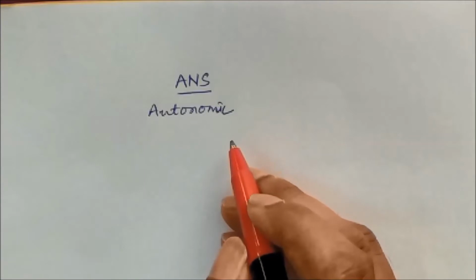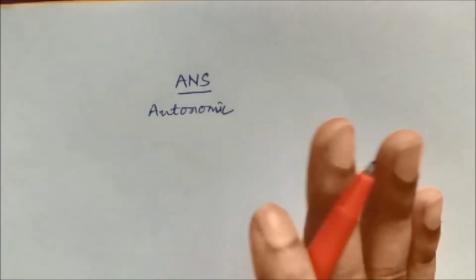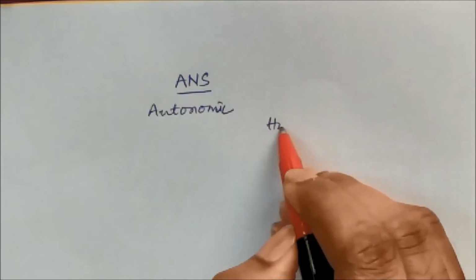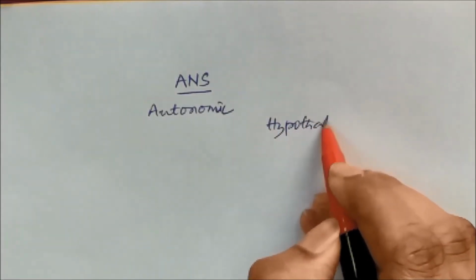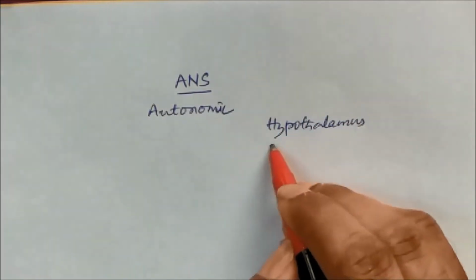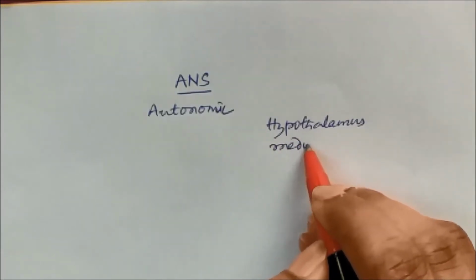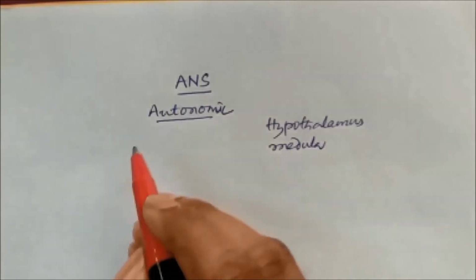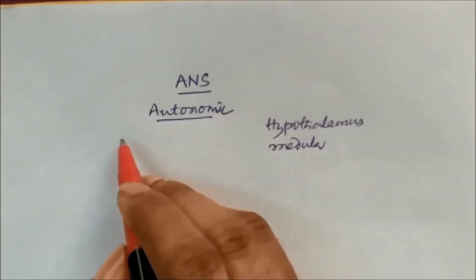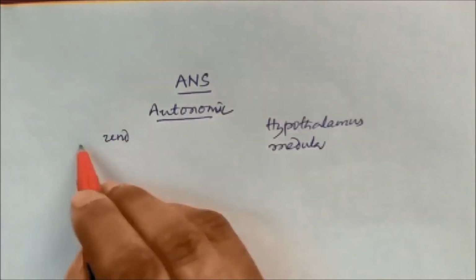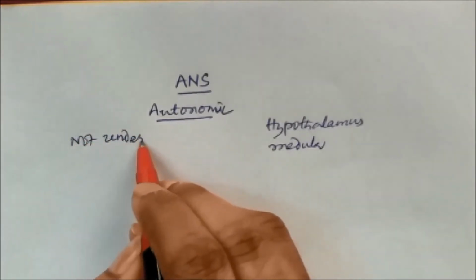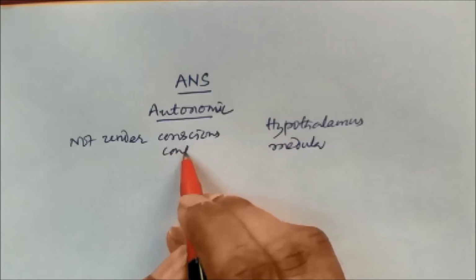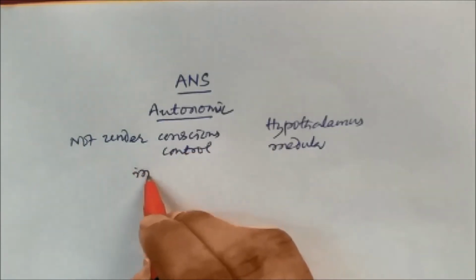Though we call it autonomic, it is regulated by centers of the brain, mainly the hypothalamus and medulla oblongata. In the CNS they control, meaning they regulate. But this is autonomic because this is not under conscious control, and we call these actions involuntary.